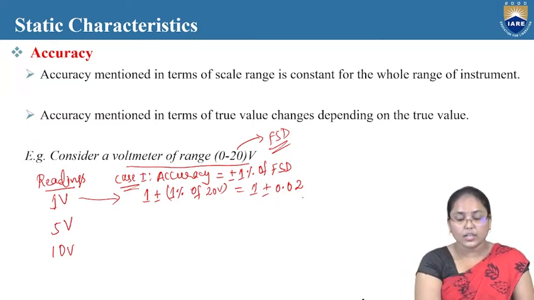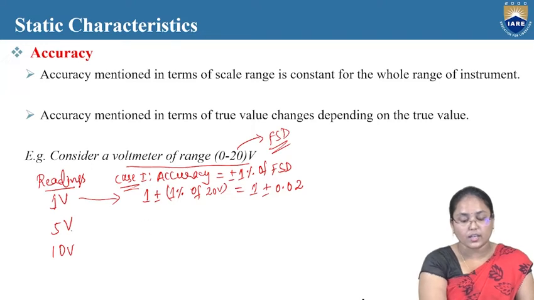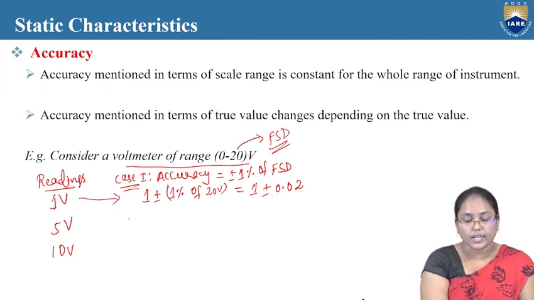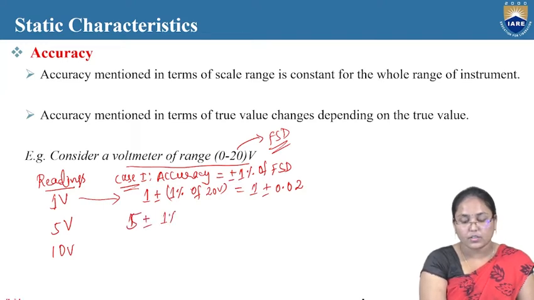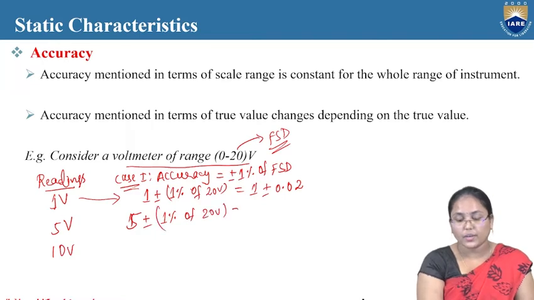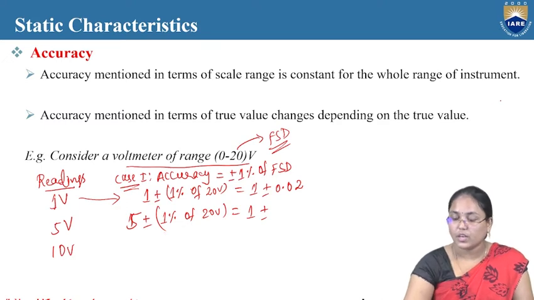Likewise in the next case, when the reading is 5 volts, at that time the accuracy will be 5 plus or minus 1% of 20 volts. So again the same thing, here actually 1% of 20 volts means 20 by 100 actually.